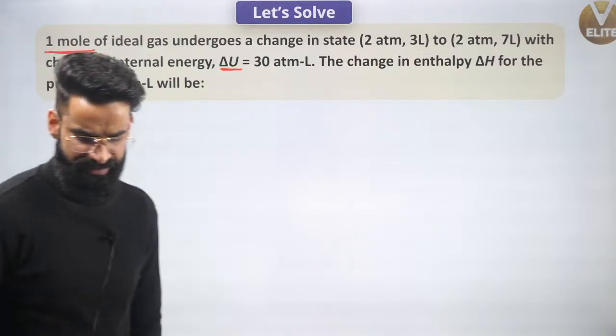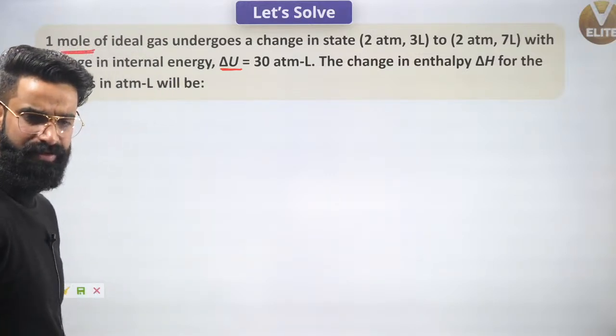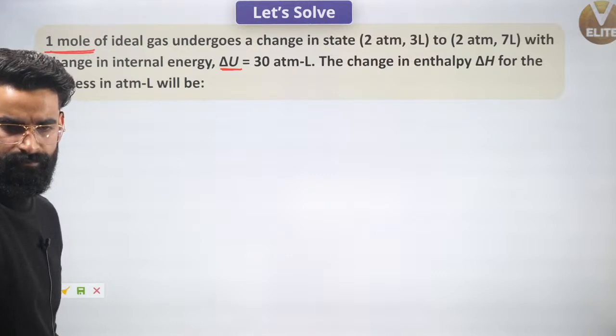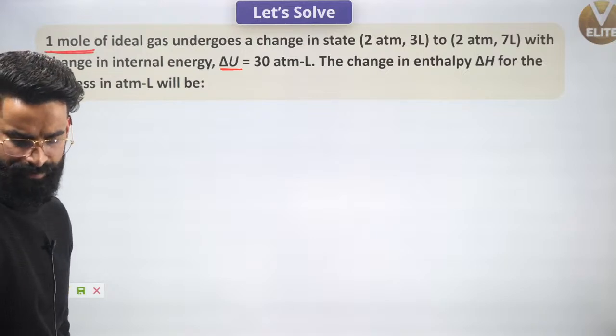What do you think should be the answer? Let me know in the chat box.